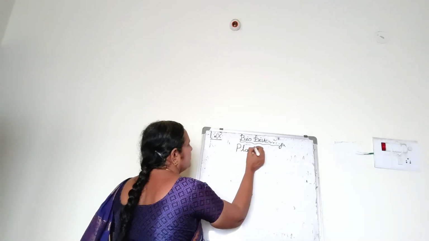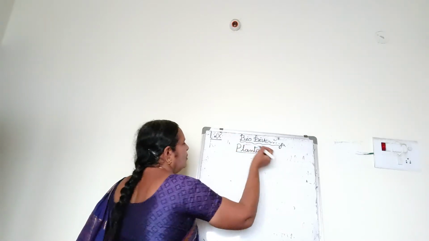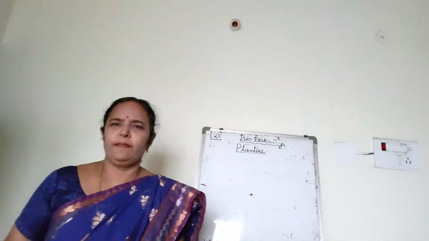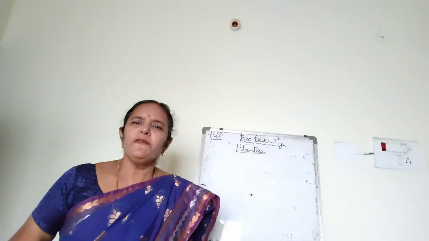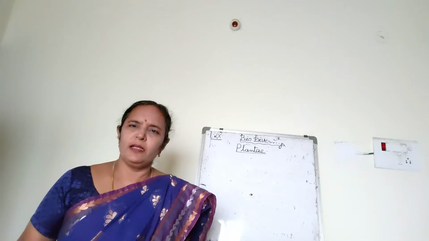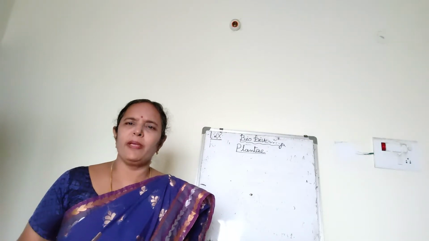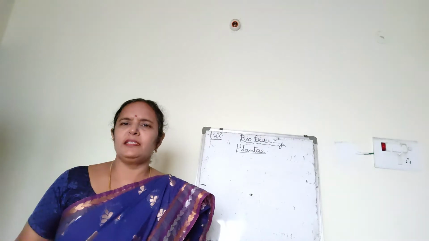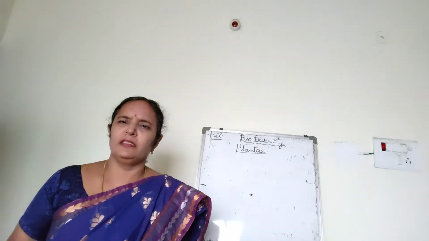Kingdom Plantae. All the plants come under this kingdom. If you observe the plants around us, there are some plants which do not bear flowers and some plants are bearing flowers.